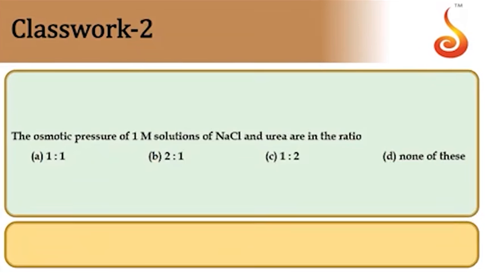Next one. Osmotic pressure of 1 molar solution of NaCl and urea are in the ratio. Both are having the same concentrations, so it depends upon Van 't Hoff factor i. So i is equal to 2 for NaCl solution, i is equal to 1 for urea solution. And we know that pi is equal to i into C into RT. When C is the same, it depends upon the value of i. The value of i is more for NaCl.